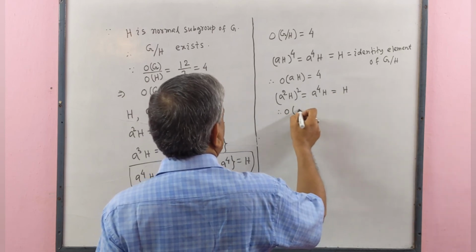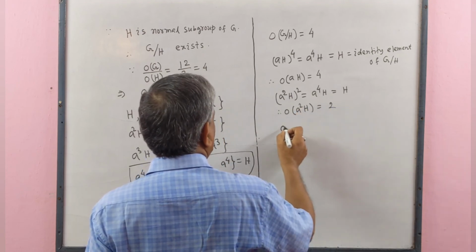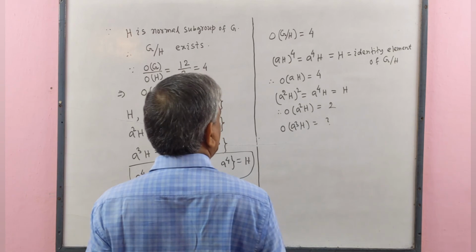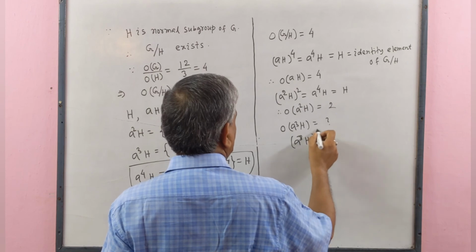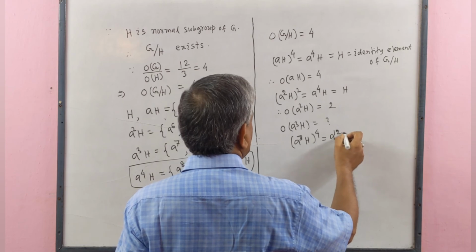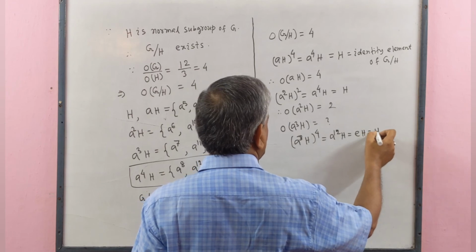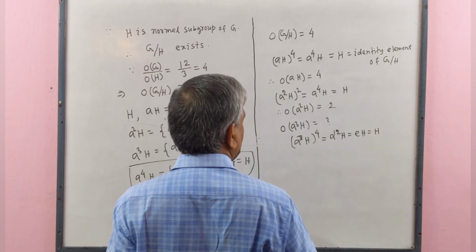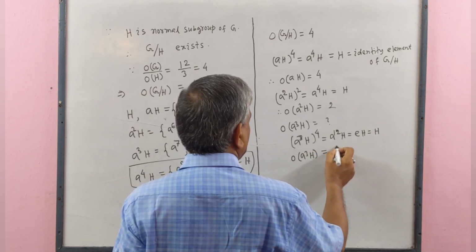Therefore, order of A square H equal to 2. Order of A cube H we have to find. A cube H to the power 4 equal to A to the power 12 H. A to the power 12 is identity element, H equal to H, that is identity element of quotient group G by H. Therefore, order of A cube H equal to 4.